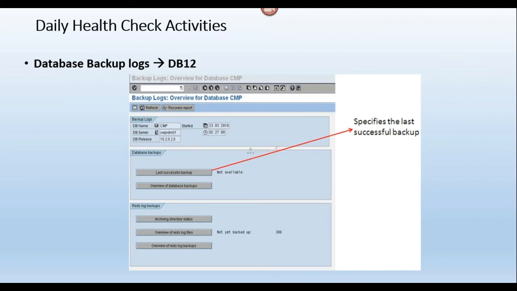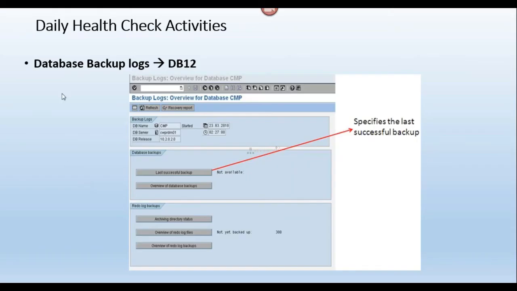How to configure that backup setup? Who will do these setups? If you have a separate backup team in your project, they will take care of the backups. If there is no backup team, then we need to schedule the backups, online or offline. These backups we can schedule in the DB13 planning calendar.